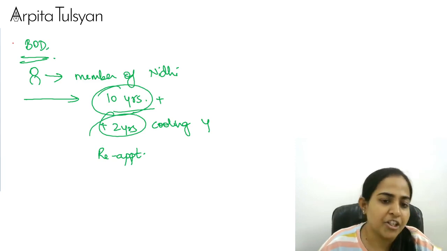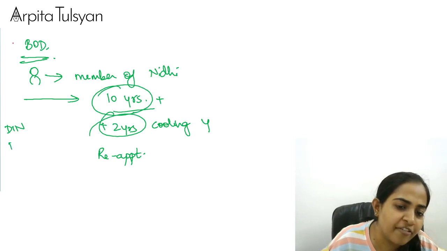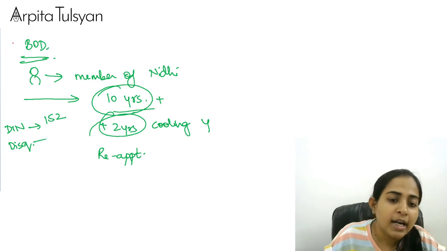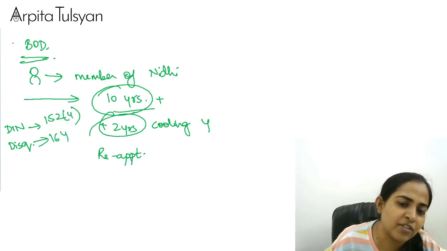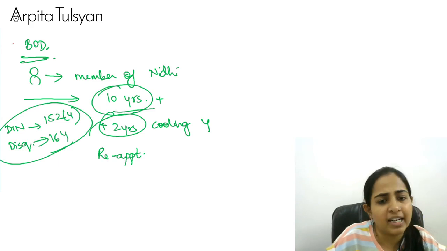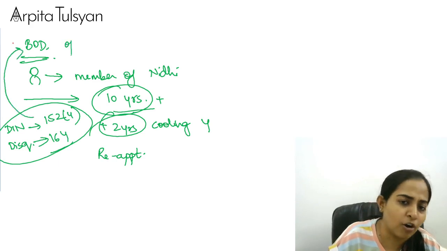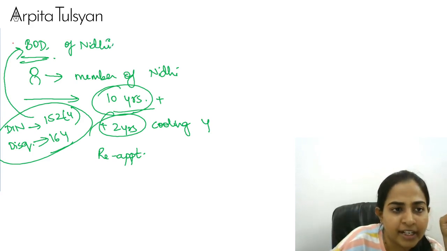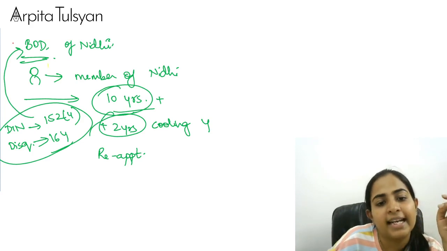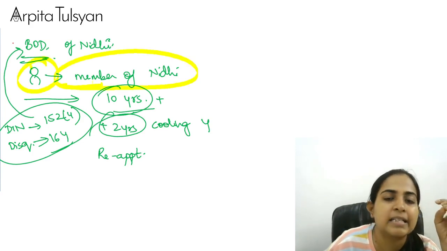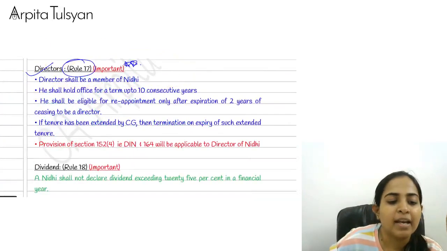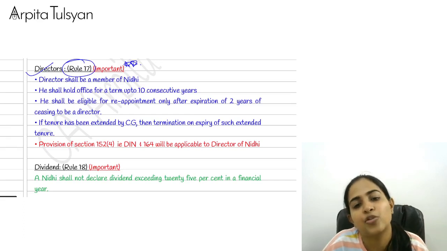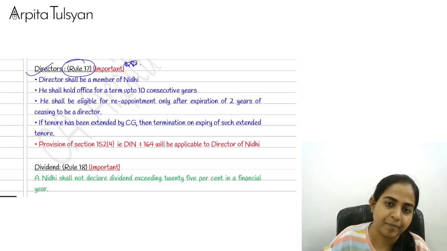Very clear with this? Normal DIN provisions and disqualification provisions of directors apply. DIN provisions come under section 152. Disqualification provisions come under section 164. Just like it is applicable to every other director, it is also applicable to the director of the Nidhi company. So 2 things are very, very important here. One is that the director should also be a member of the Nidhi company, and next is his tenure. The tenure of a director of a Nidhi company will be 10 consecutive years. After that, there has to be a cooling period of 2 years.